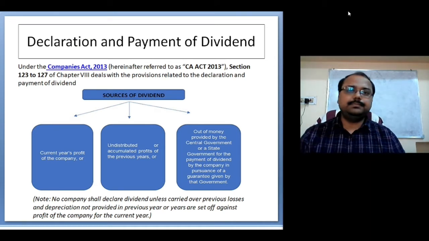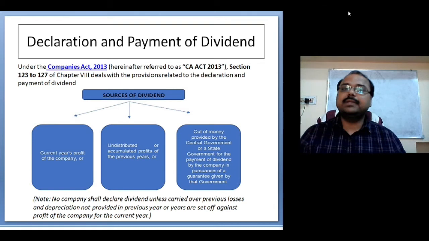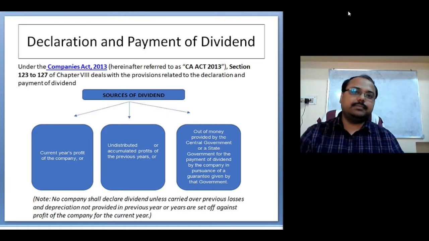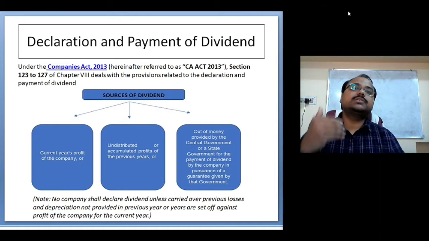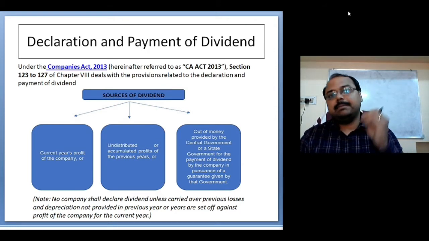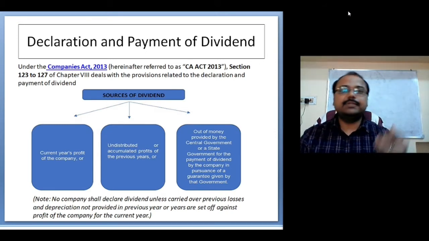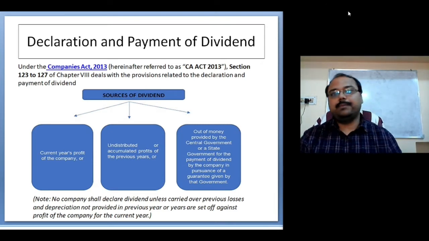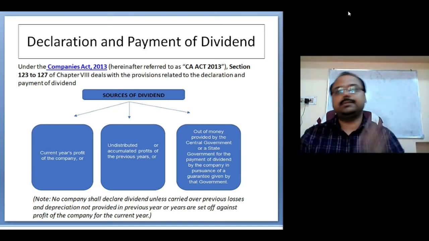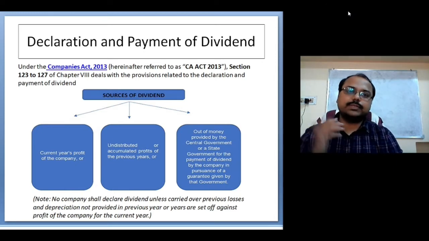The shareholders are available whenever the AGM is conducted by the company. AGM means the annual general meeting, right? But the annual general meeting is never conducted on the closing day itself. Yet the company has to decide how much money they are willing to pay as dividend. So what happens? The directors of the company, on the closing date, make a proposal that out of the profit of this year, the profit we have computed so far, we are willing to pay such an amount of money as dividend. So this is a proposed dividend, proposed by the directors on the day of closing.